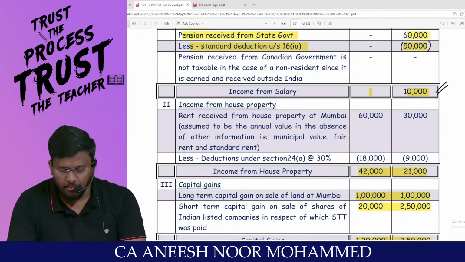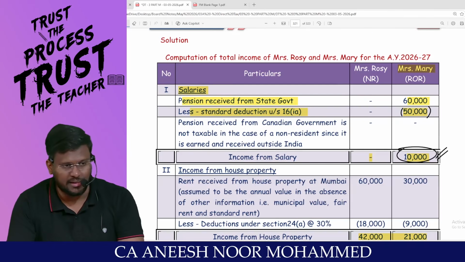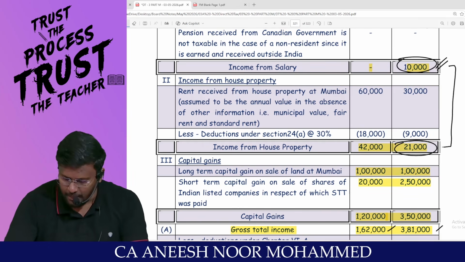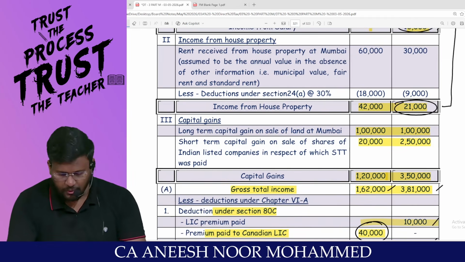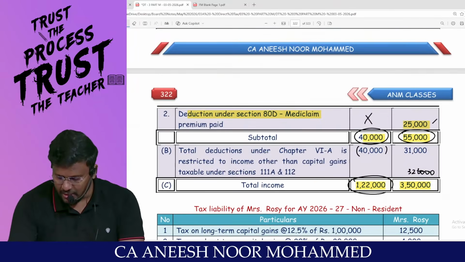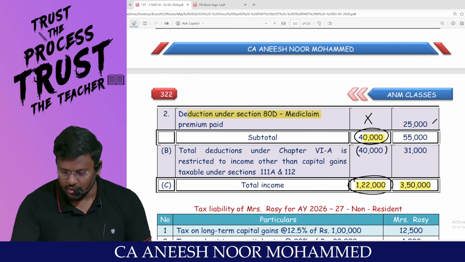Am I right? But when I analyze the gross total income, only 10,000 is salary. Against salary, Chapter 6A is allowed. Only 21,000 is IFHP. Against IFHP, Chapter 6A is allowed. So 10 plus 21 comes to 31,000. Against capital gain, Chapter 6A is not allowed. So it should be restricted to 31,000 rupees only. If you simply add and subtract, sir, you will get a big hit.